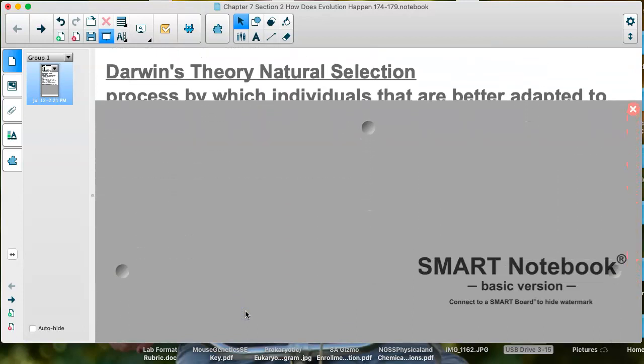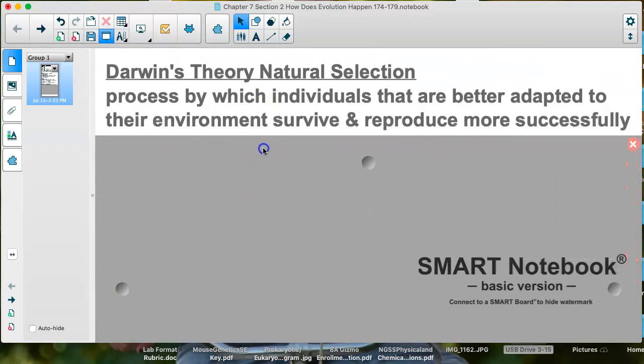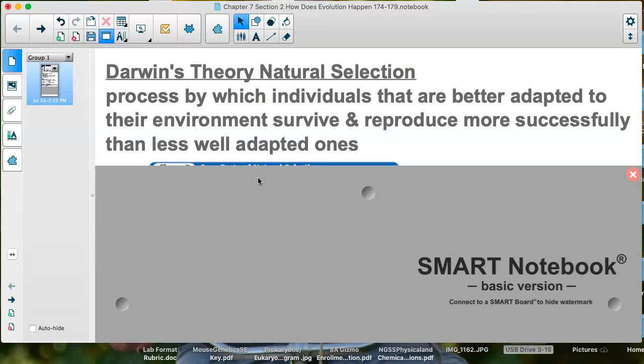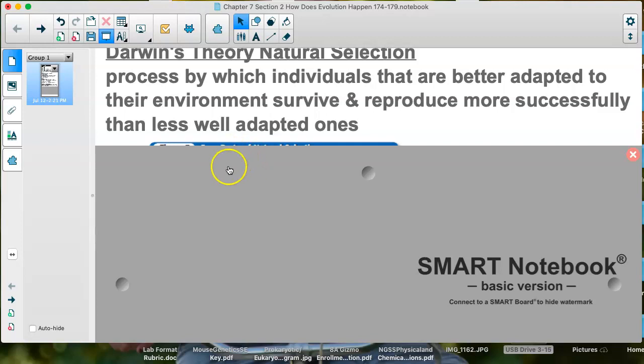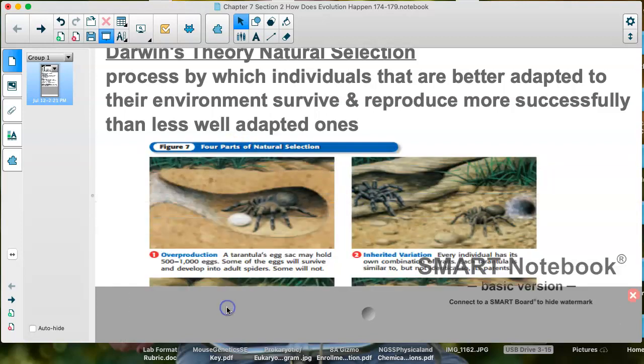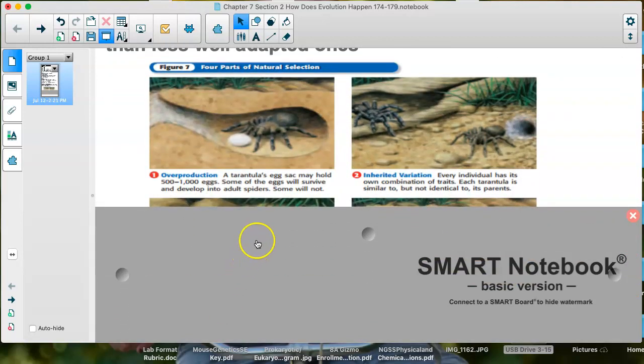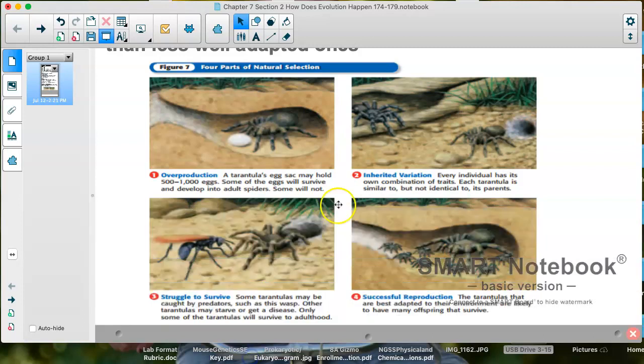So he came up with what we call the theory of natural selection. It's basically saying, look, individuals that have these traits that they can use to adapt to their environment and survive and then hopefully reproduce, they are going to, of course, be more successful than those that aren't adapting. So this picture is an important picture that we really need to take a look at. They use tarantulas in this picture. So these are his 4 factors, we say, that govern or guide natural selection.